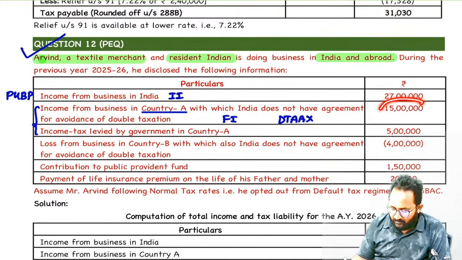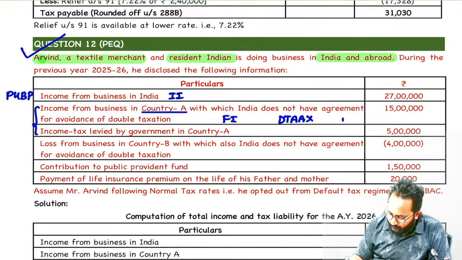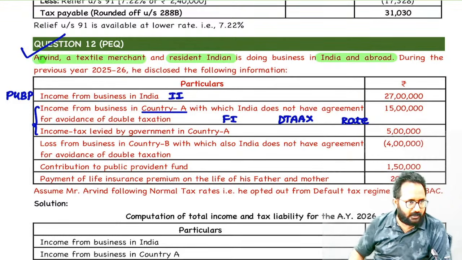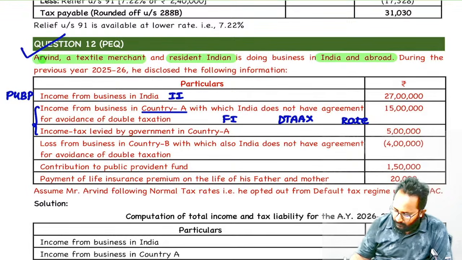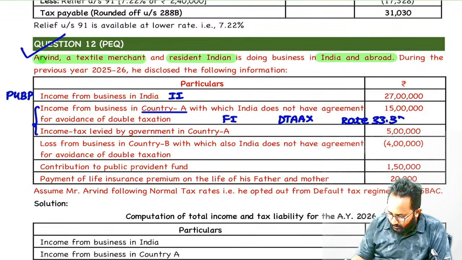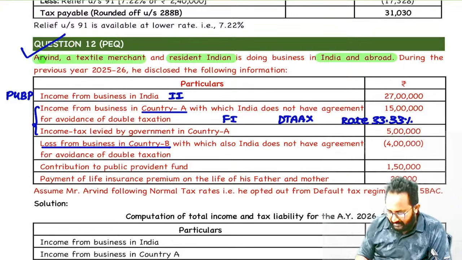In that country you have 15 lakh income. How much tax did you pay? 5 lakh. So now tell me, what is the rate? 5 lakh divided by 15 lakh into 100. How much? 33.33%.